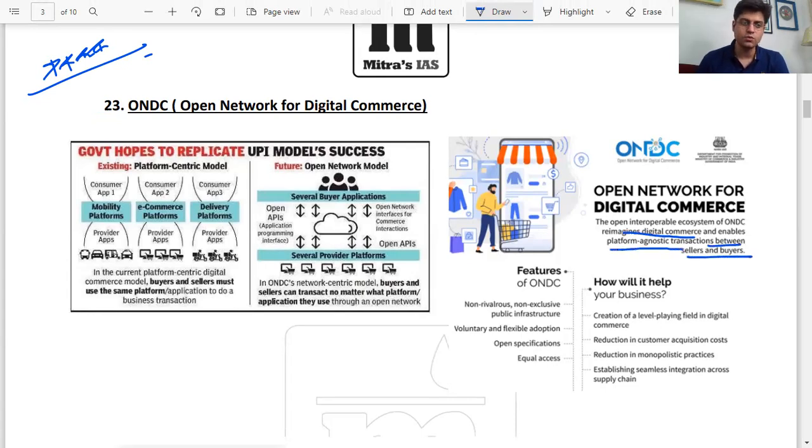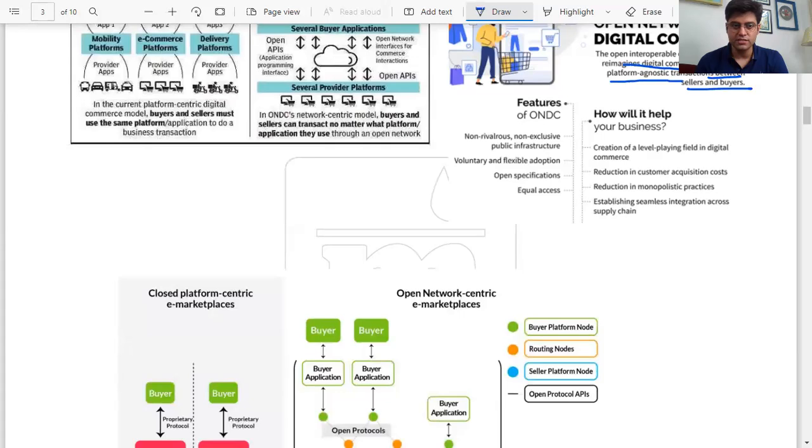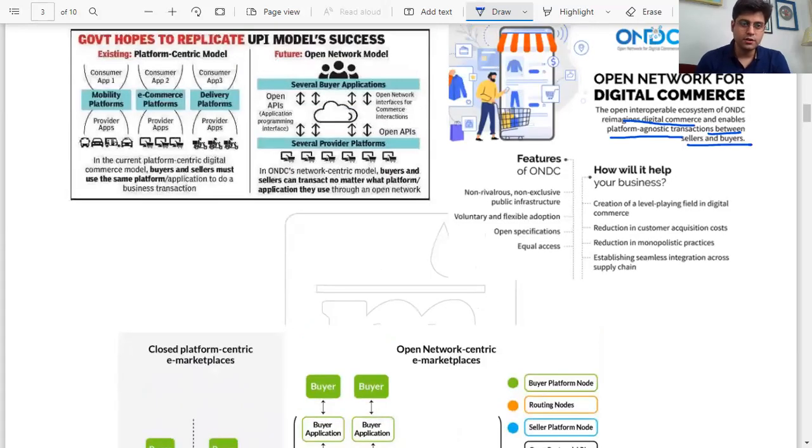between sellers and buyers. Right now, what is happening is, I'll come to the structure which is given here, but I'll explain with this example. Government hopes to replicate UPI's model success with ONDC. The present system is a platform-centric model, right? Consumer one uses a mobility platform, let's say Uber, and provider apps. Mobility platforms like these are provider apps right now. Consumer apps are similar to e-commerce platforms or delivery platforms.